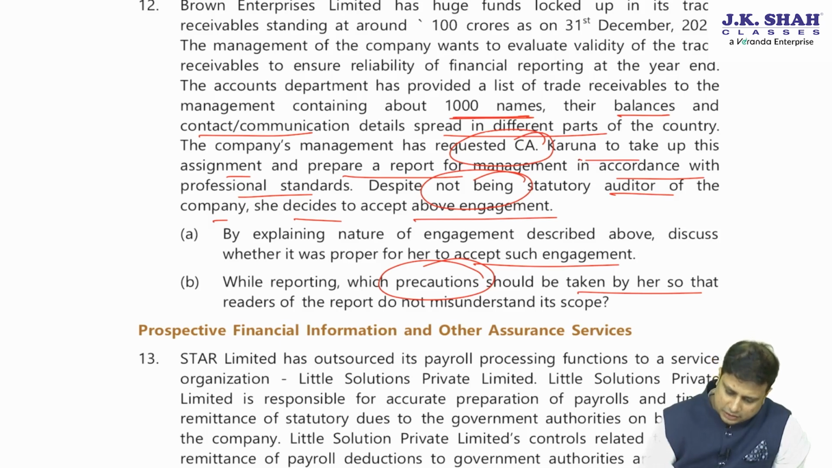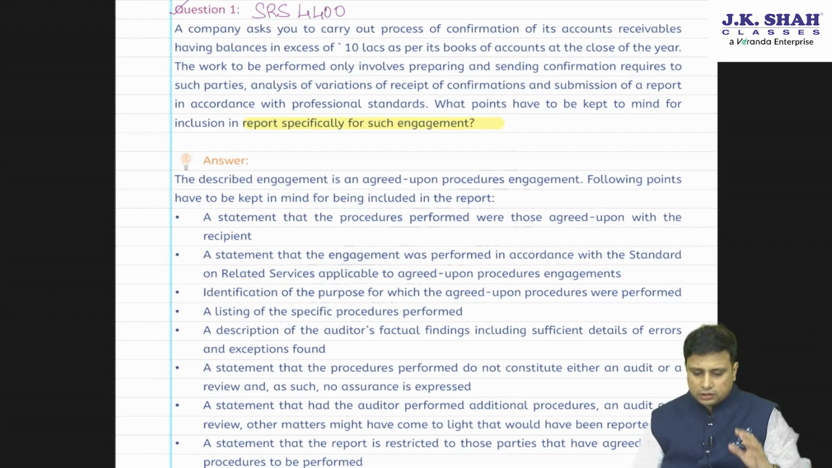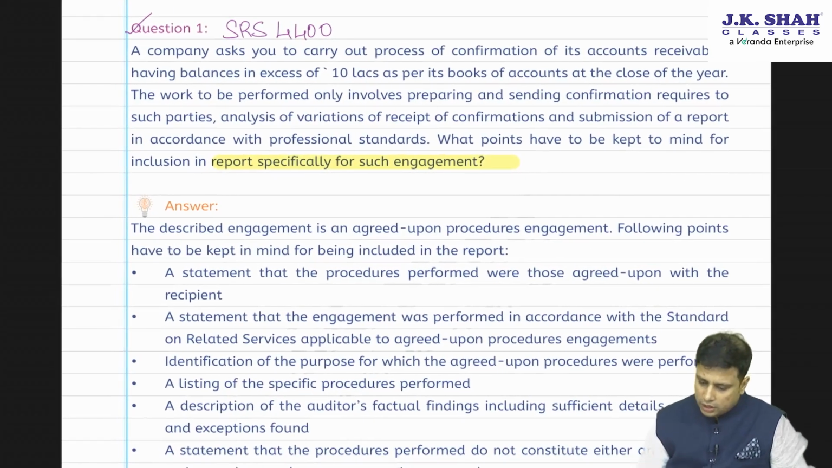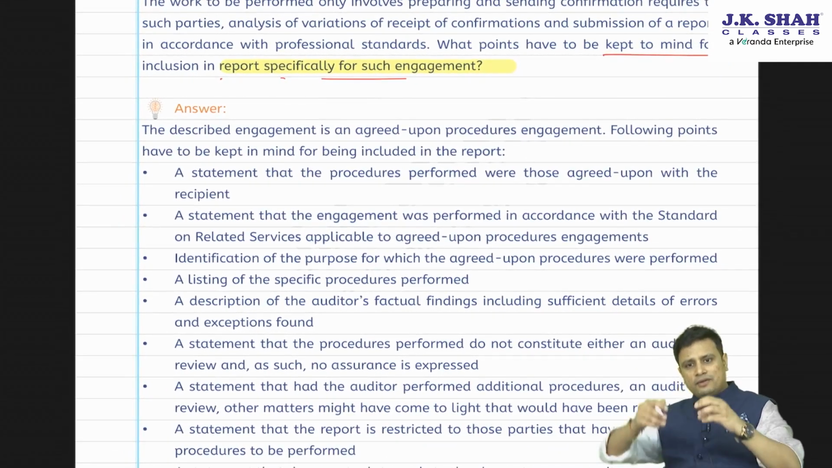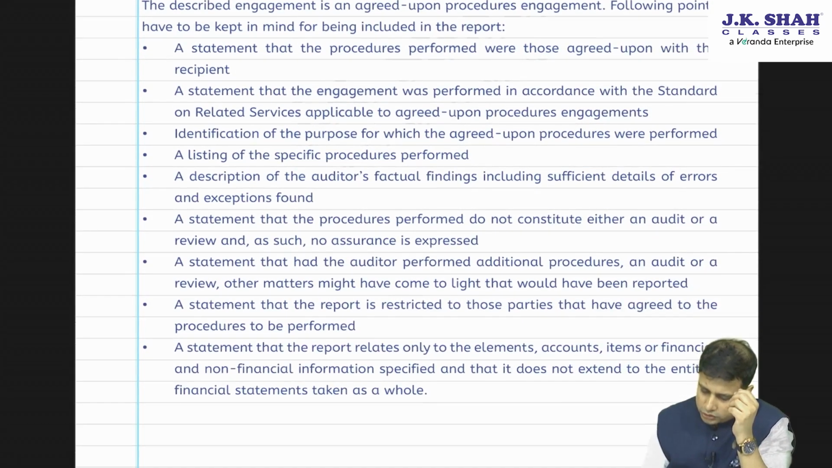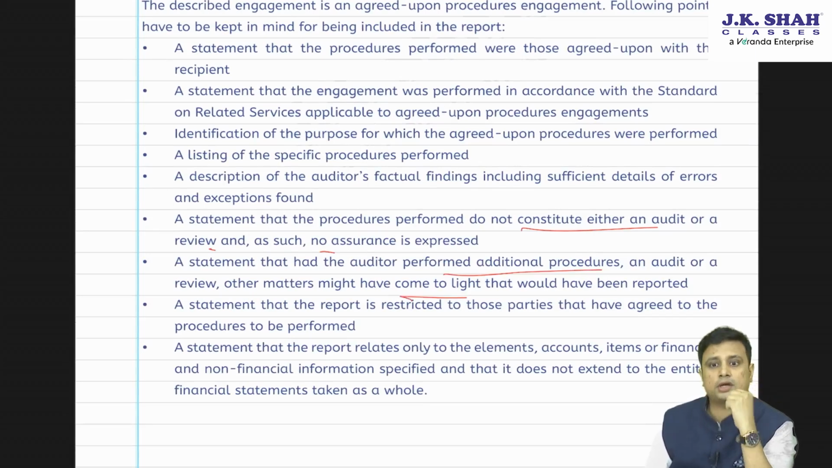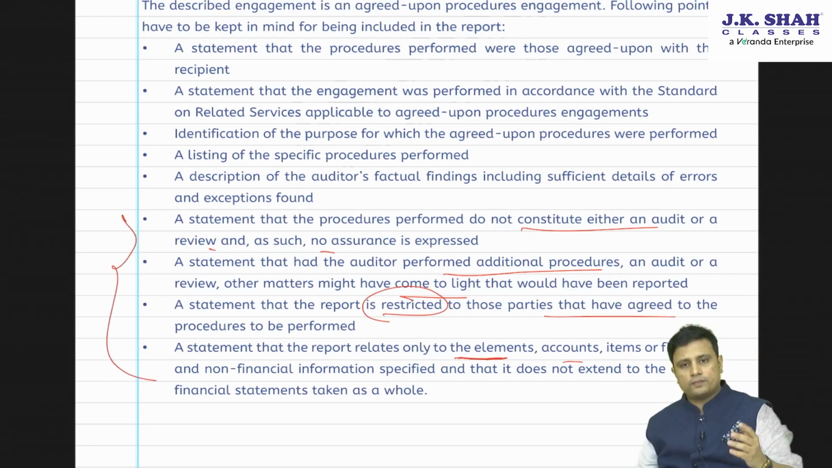So basically, this is kind of a new question, but if you have attended the lecture, in the question bank, we had discussed one question. What points have to be kept in mind in inclusion of the report specifically for such an engagement? So the precautions points that they have added, they have taken from this particular answer. A statement that the procedures performed do not constitute audit or review. A statement that had we performed additional procedures, other matters would have come to light. A statement that the report is restricted to those parties that have agreed. A statement that the report relates only to the elements.